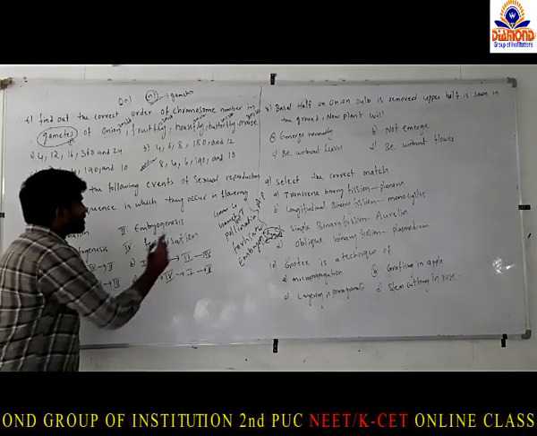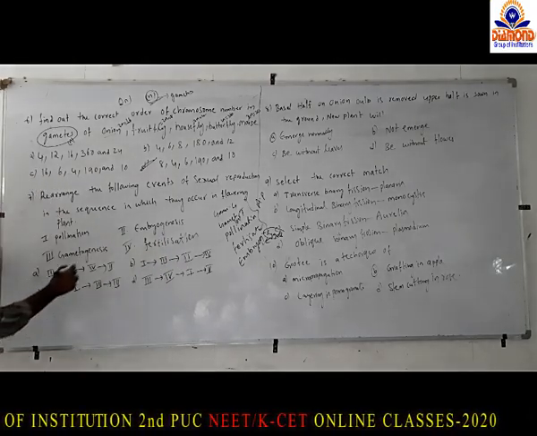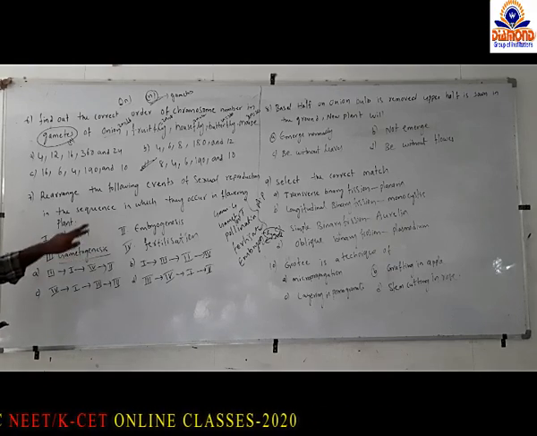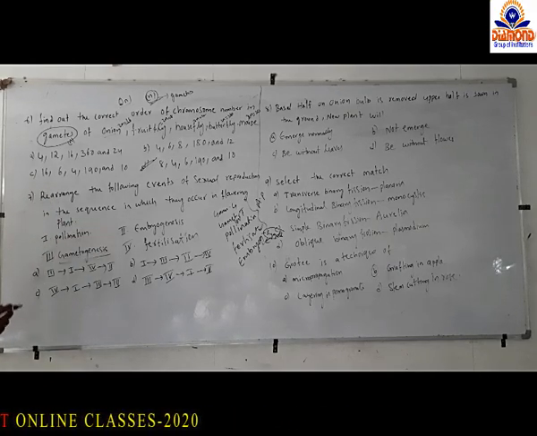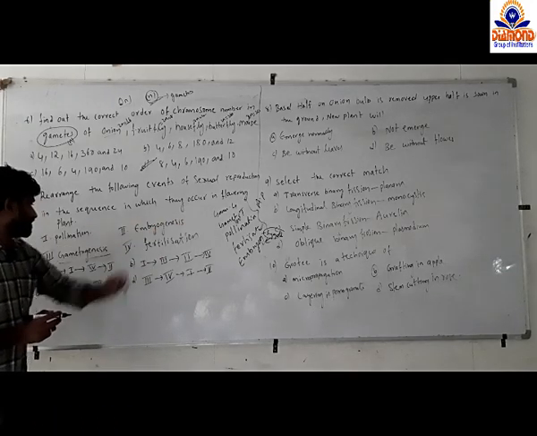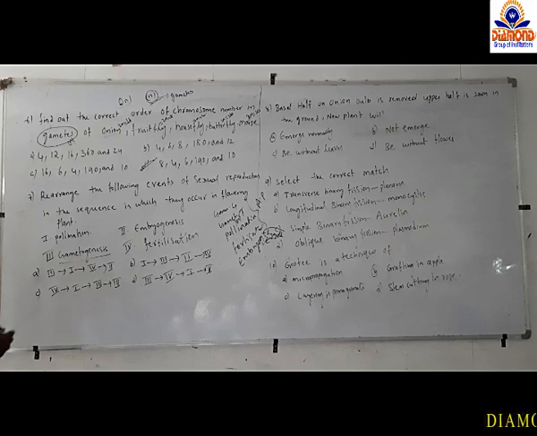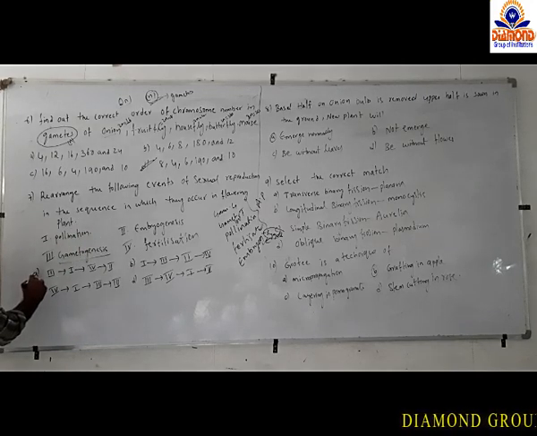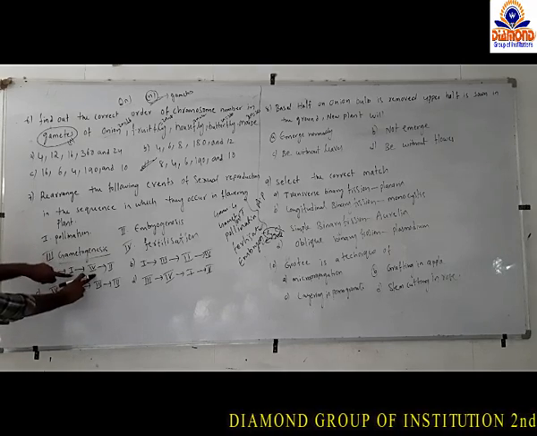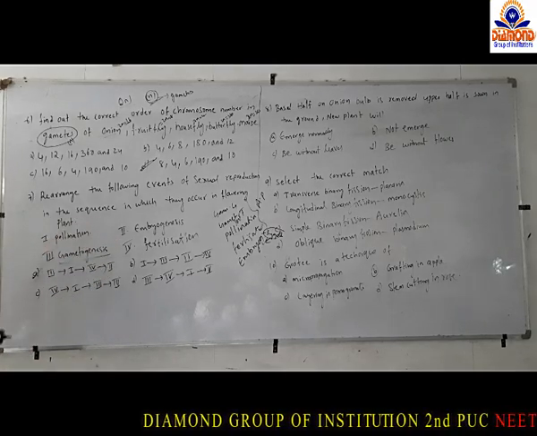So the sequence order should be first gametogenesis. After the formation of the gametes, they have to be transferred, so second is pollination, third is fertilization, and last is embryogenesis. So based on that sequence, the answer should be A, that is gametogenesis, pollination, fertilization and embryogenesis.